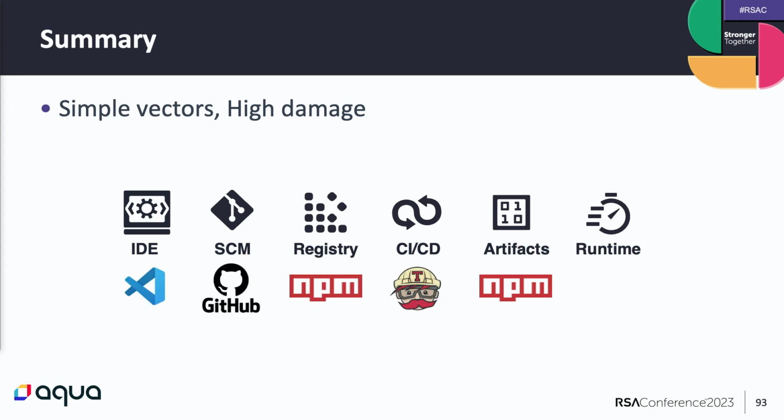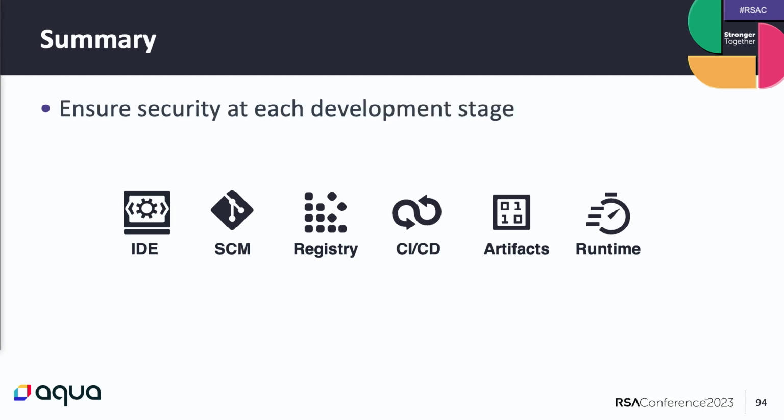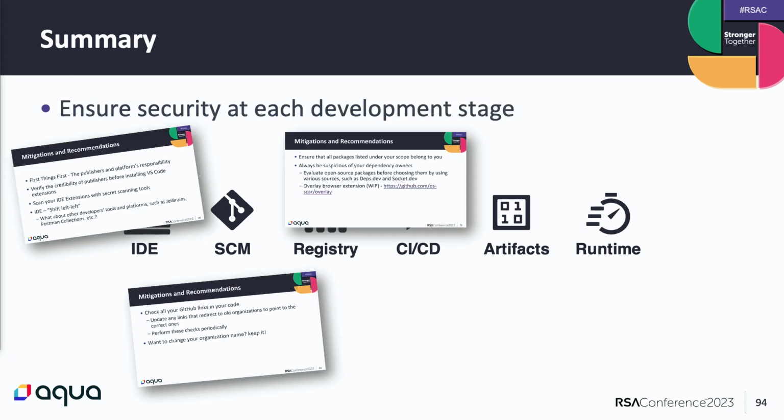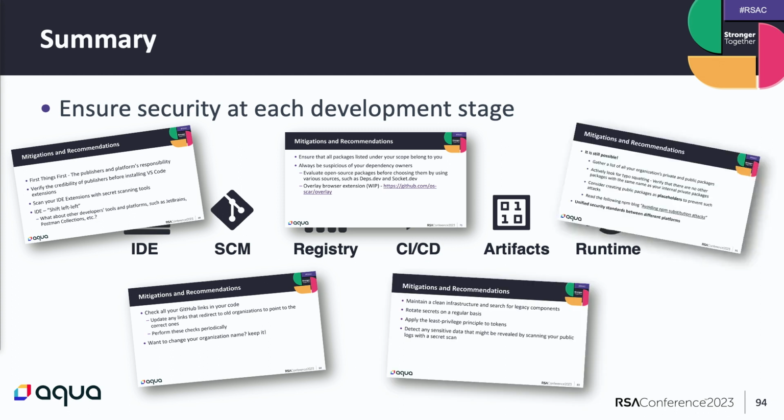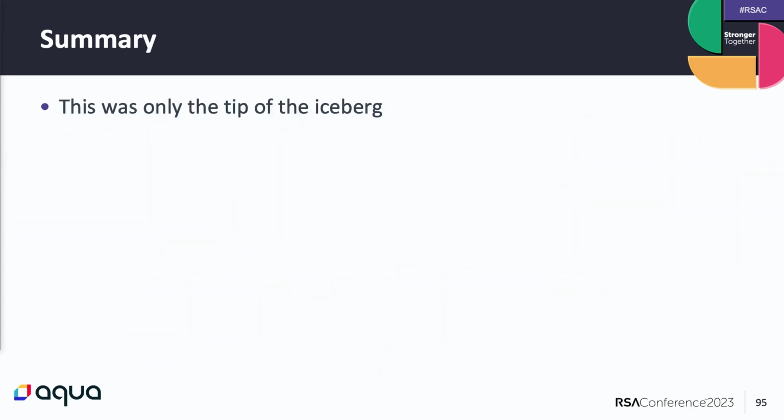Each of the examples that we have shown you were really simple, but their consequences might be catastrophic to your organization. We also spoke about a lot of different mitigations for different steps and different tools. But there are many more, and other tools with their own best practices. So you need to do your own threat modeling in every tool and phase that you have in your organization. And another point, this was only the tip of the iceberg.